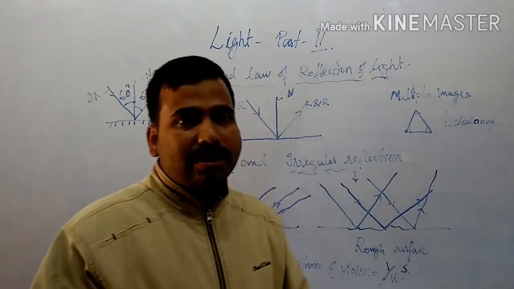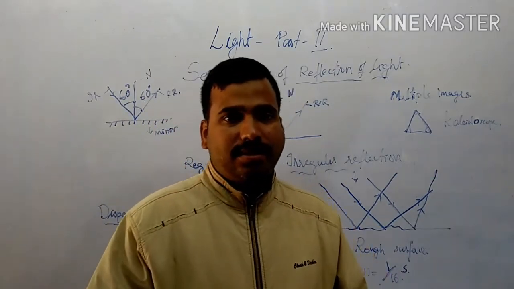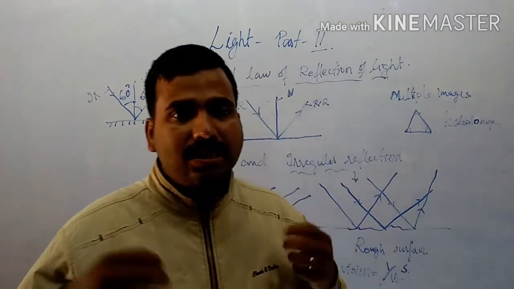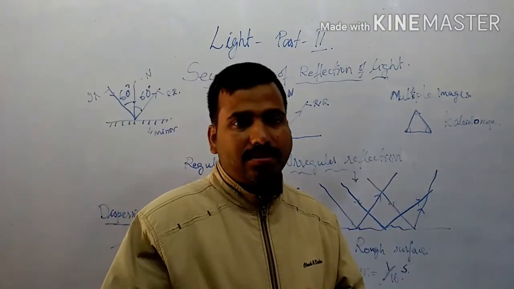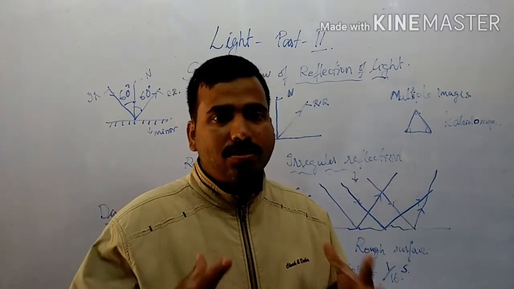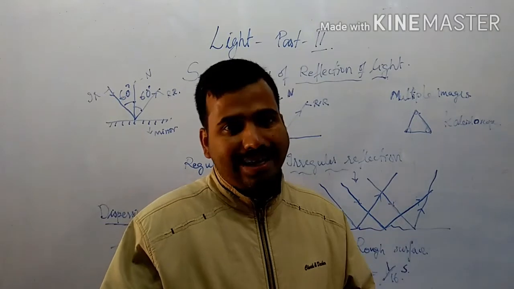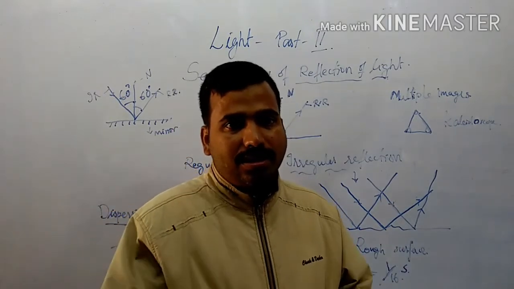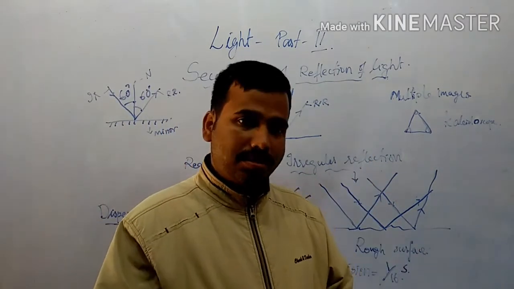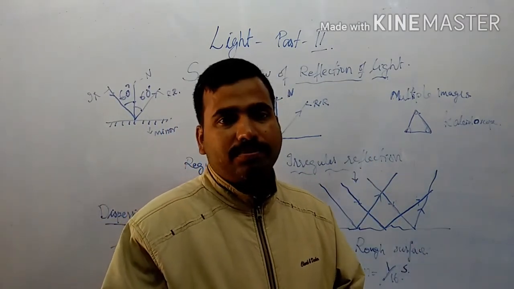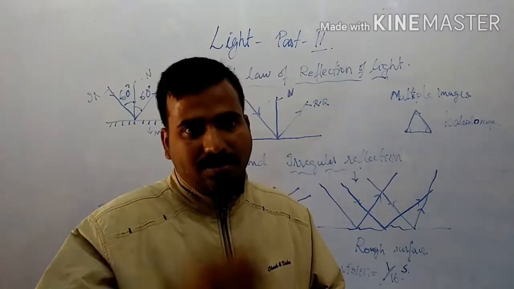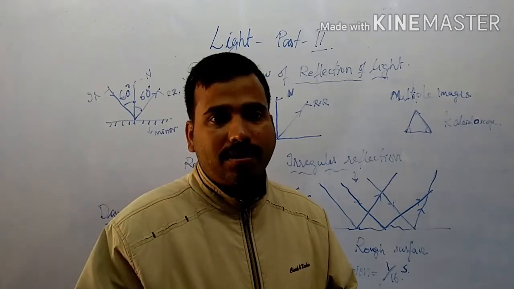In part one, we discussed that light is a form of energy which gives us a sensation of sight. We are able to see different objects around us only because of the presence of light. This energy helps us to see different things around us clearly. And there are certain special light sensitive cells present in the retina of our eye.